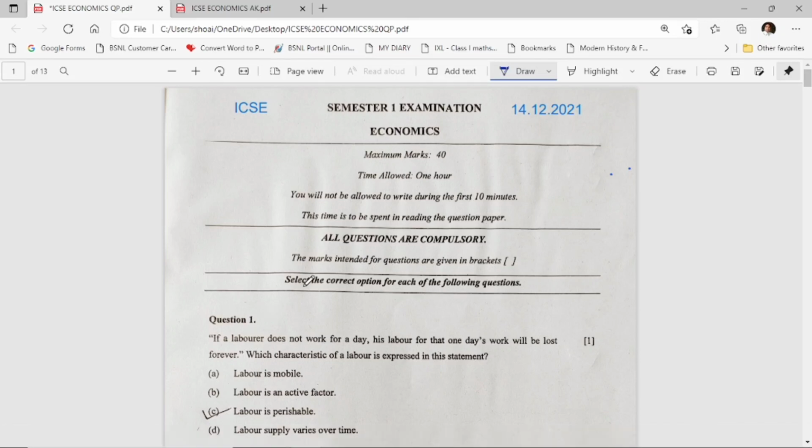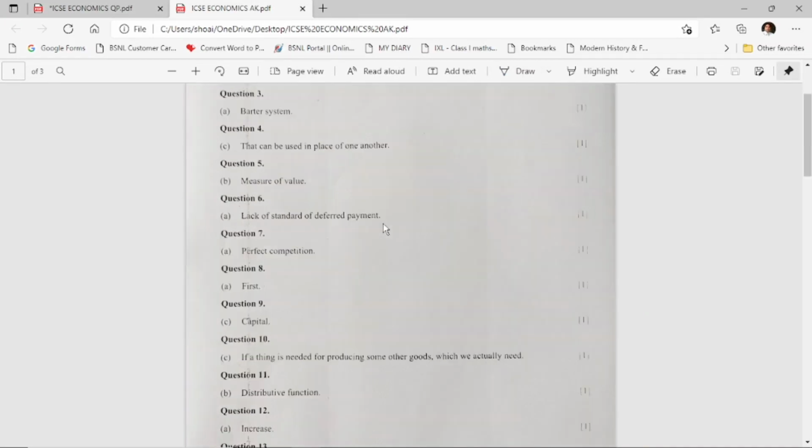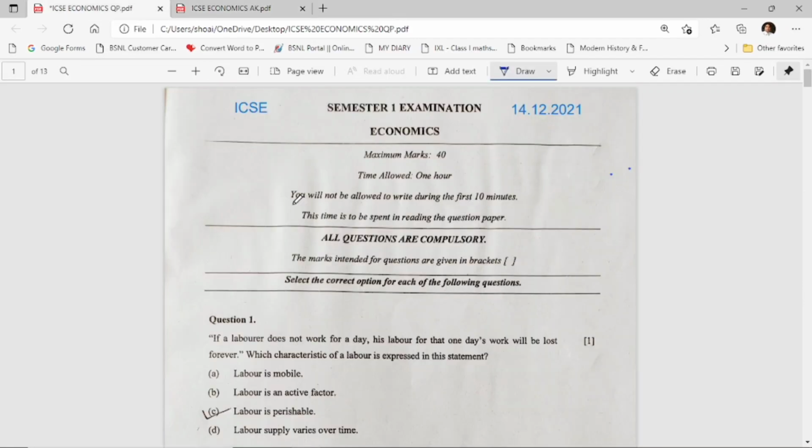Hello everyone. So this is today's economics semester 1 examination question paper. I've already ticked the correct answer. The official key is over here, you can go through it. I have already checked the answers, so directly we'll move on to the questions one by one. The answers are already ticked over here. Okay, let's start.